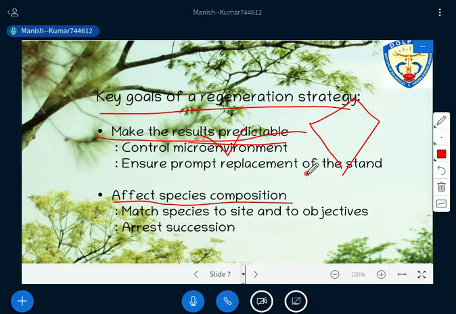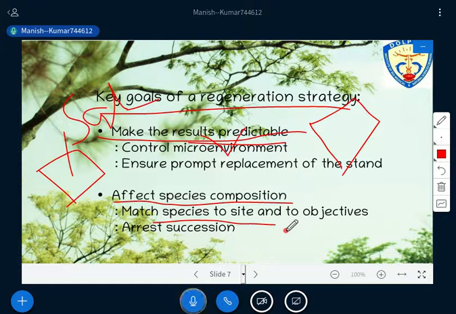If you are doing regeneration practice, you have to select only those species which are site specific, right? If some student is from Dehradun, you know that in Dehradun we will get the sal tree, so rather than doing anything else, we just regenerate sal itself. So we can match species to the site. If someone is from Nepal, he or she can select only those species which are native to his or her own area, so you are able to match the species with the site.